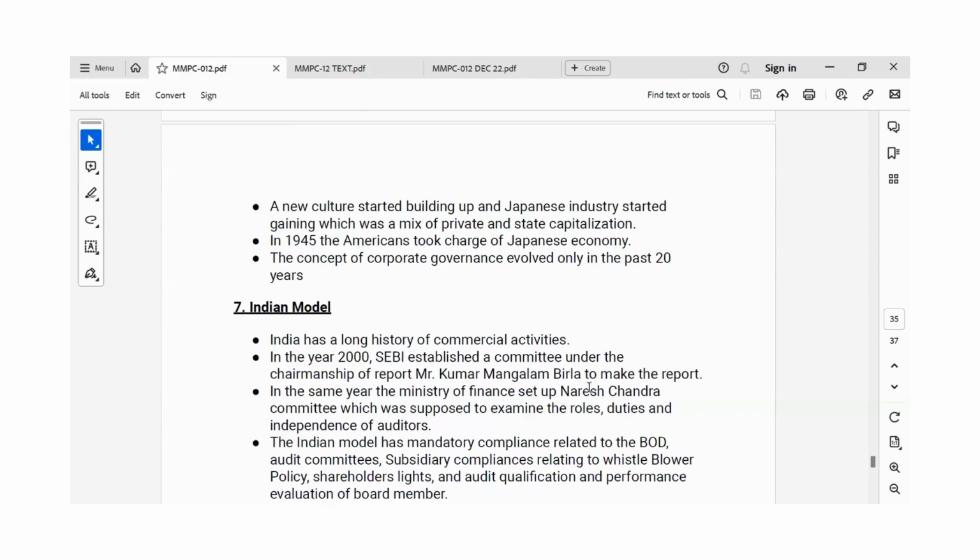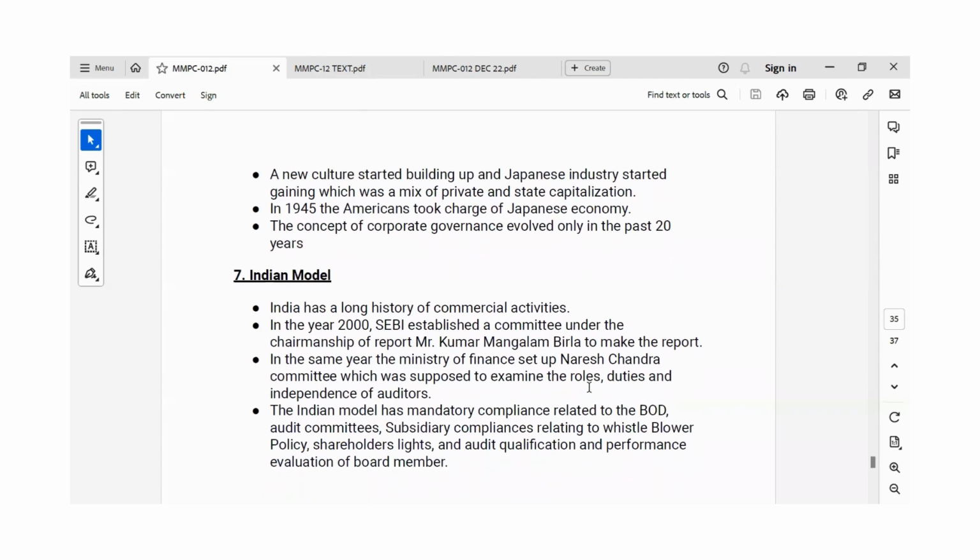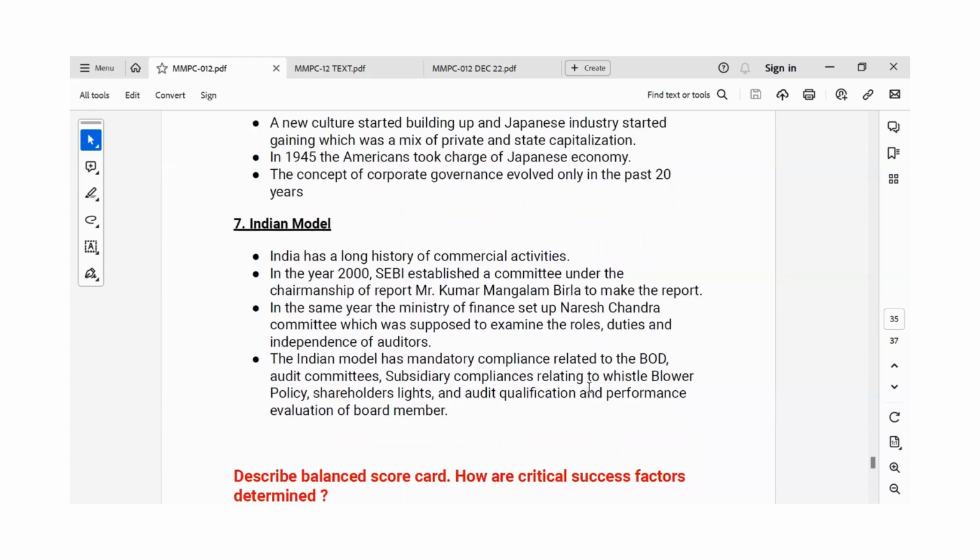And then the Indian model. India has a long history of commercial activities. In the year 2000, SEBI established a committee to make a report. In the same year, the Ministry of Finance was supposed to examine the roles, duties, and independence of auditors. And the Indian model has mandatory compliance related to the board of directors, audit committees, subsidiary compliances relating to whistleblower policy, shareholder rights, audit qualification, and performance evaluation of board members.